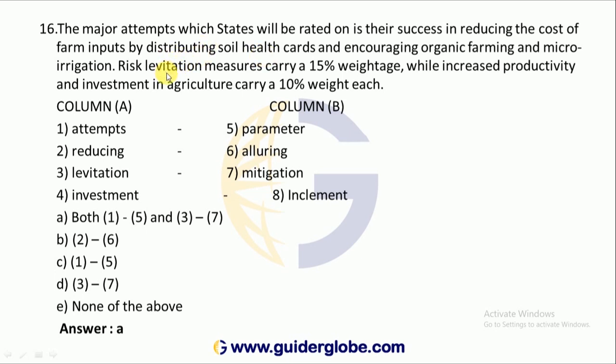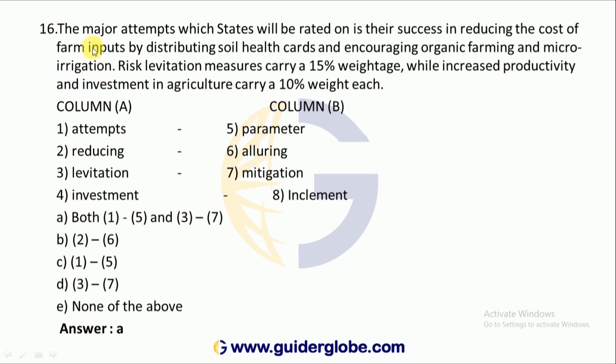The major attempts which states will be rated on is their success in reducing the cost of farm inputs, by distributing soil health cards and encouraging organic farming and micro irrigation.